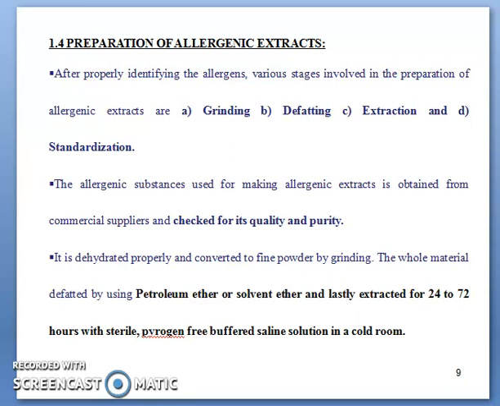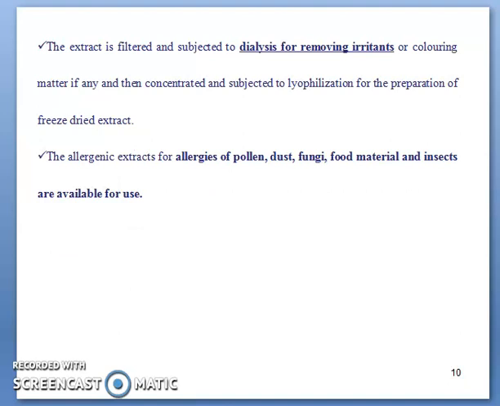The whole material is defatted by using petroleum ether or solvent ether, and lastly extracted for 24 to 72 hours with sterile, pyrogen-free, buffered saline solution in a cold room. This is the general guideline for preparation of sterile allergenic extracts. The extract is filtered and subjected to dialysis for removing irritants, if any, or coloring matters, if any, and then concentrated and subjected to lyophilization for the preparation of freeze-dried extract, same as that of vaccines.